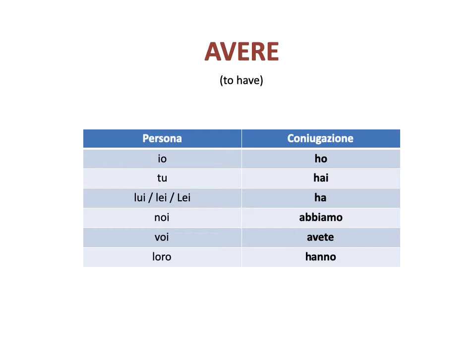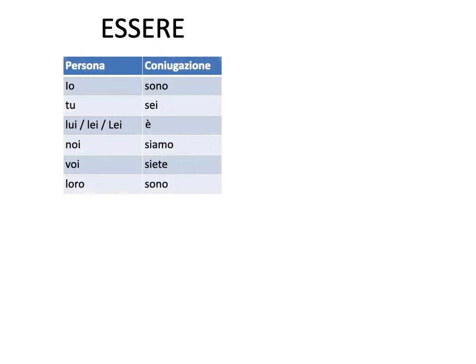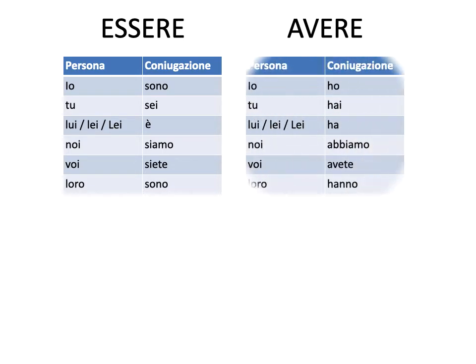Good, so that's the verb avere, and as I said, it means to have. So io ho means I have, tu hai means you have, lui ha, he has, and so on and so forth, right? So by now we have actually 2 verbs, right? We have essere, which goes like this. Io sono, tu sei, lui è, noi siamo, voi siete, loro sono. And now we have avere, which goes io ho, tu hai, lui ha, noi abbiamo, voi avete, loro hanno.